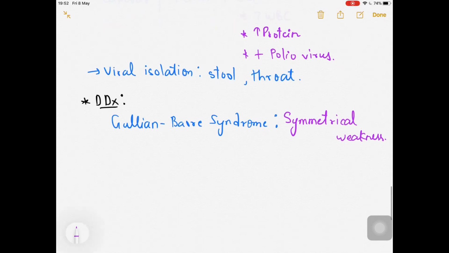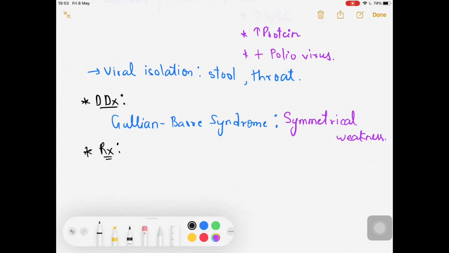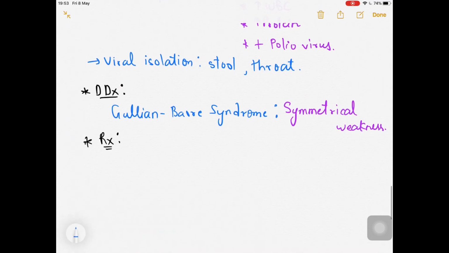Okay, now finally let's talk about the treatment, the most important part of the discussion. Treatment is actually, we do not have specific drugs against the poliovirus, but yes, symptomatic treatment can be done obviously. So that's what we do, symptomatic treatment. It depends on the symptoms of the